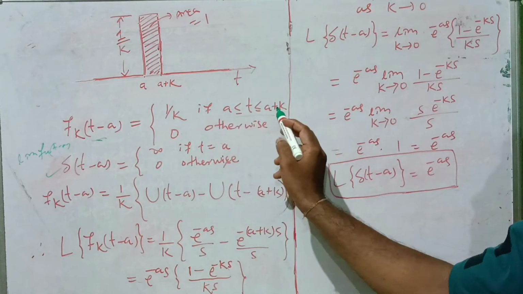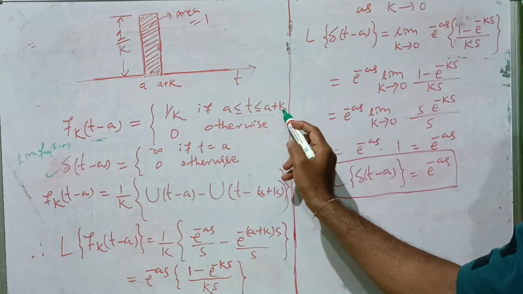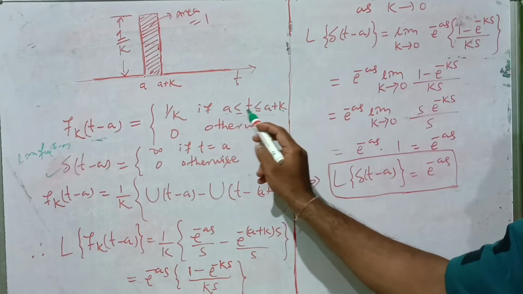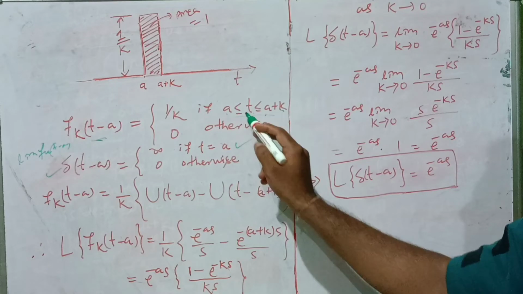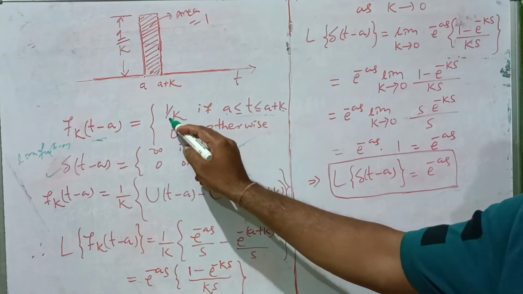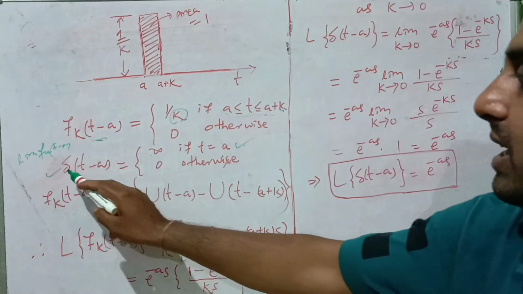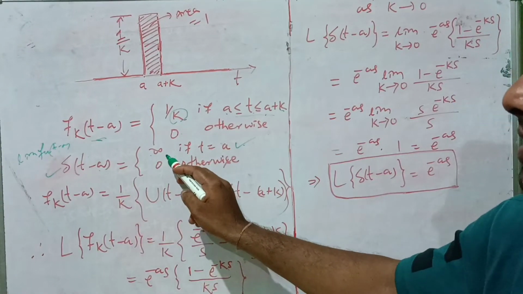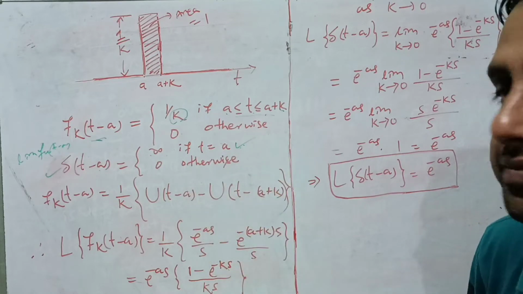Since k tends to 0, the interval a ≤ t ≤ a + k shrinks to a ≤ t ≤ a, that means t = a. So when t = a, as k tends to 0, this value will be 1/0, that means infinity. So δ(t − a) is equal to infinity if t = a and 0 otherwise.